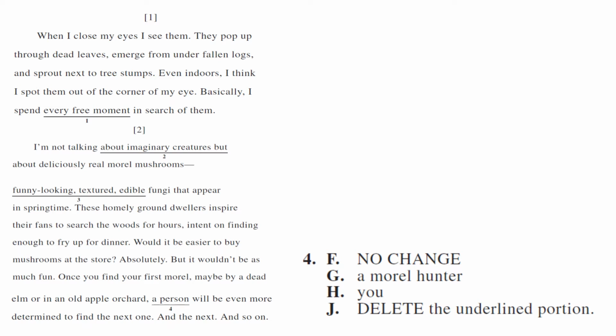Number 4. Now, usually if I'm just glancing, I would say the answer to this question would be a morel hunter because it's the most specific. Anytime you're comparing a pronoun to something more specific, if you're guessing, I would say G. In this case, it's not. This is an agreement problem.